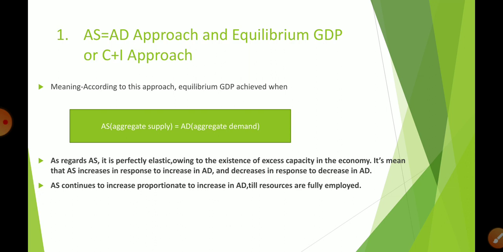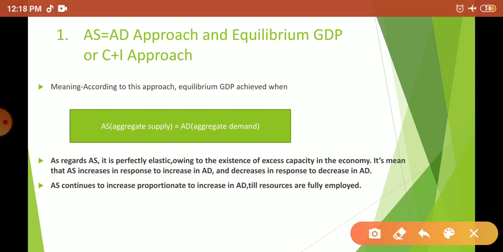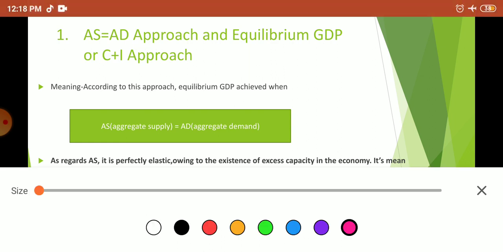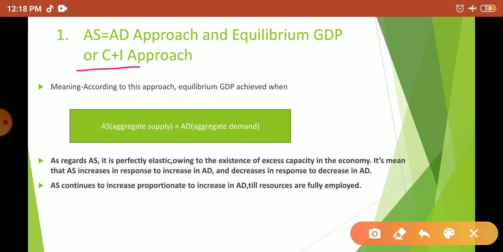Now today I am going to discuss the ASAD approach, how the equilibrium point or equilibrium GDP is decided with the help of the ASAD approach or C plus I approach.